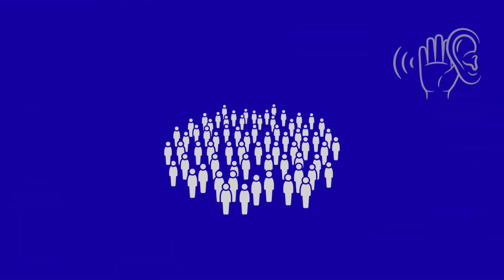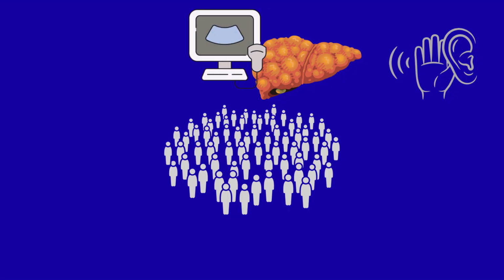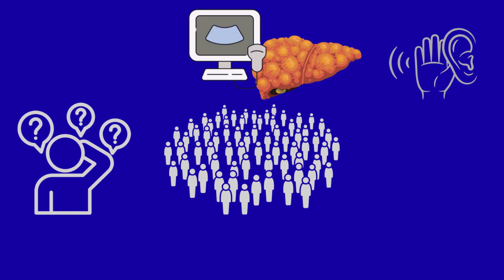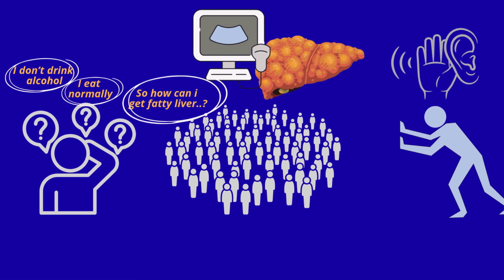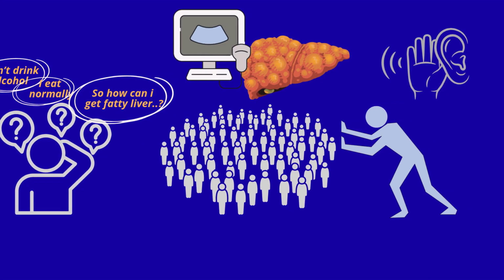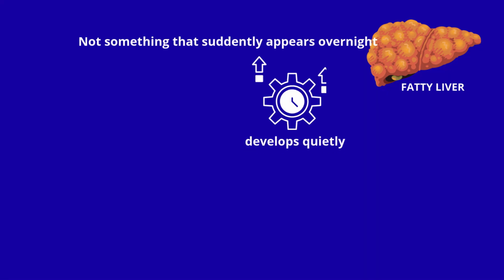Many people hear the word fatty liver for the first time during a routine scan, and the reaction is usually confusion. I don't drink alcohol. I eat normally. So how can I get fatty liver? To understand fatty liver properly, we need to move away from fear and look at what is actually happening inside the body. Fatty liver is not something that suddenly appears overnight. It develops quietly, over time.